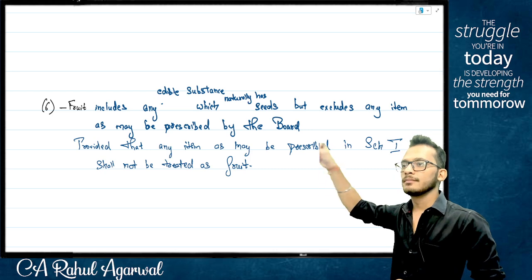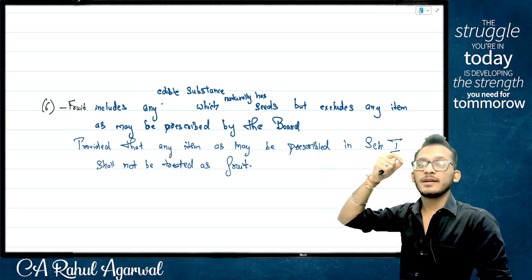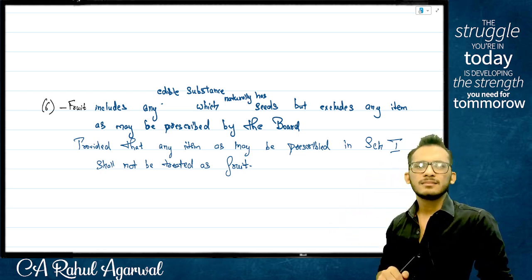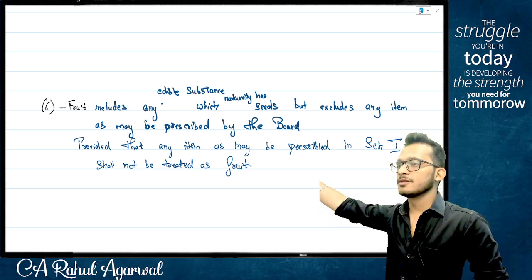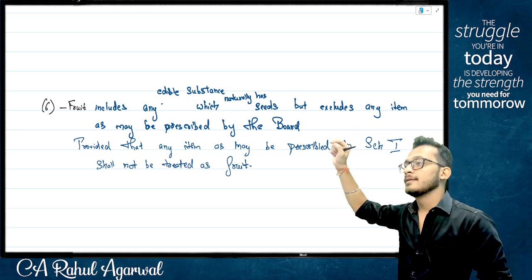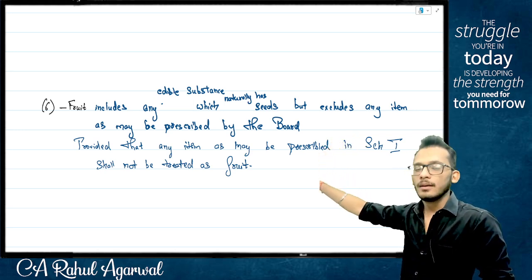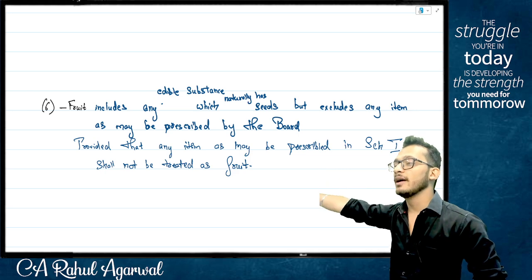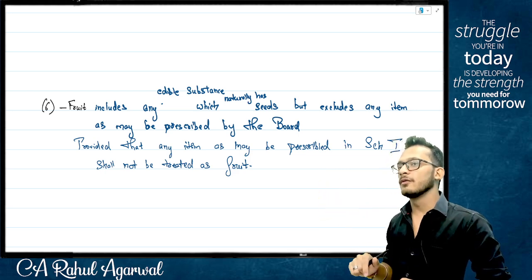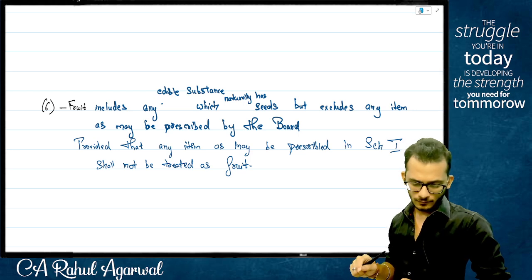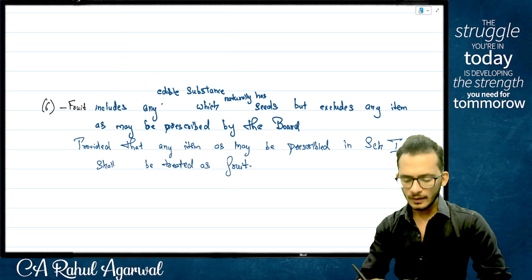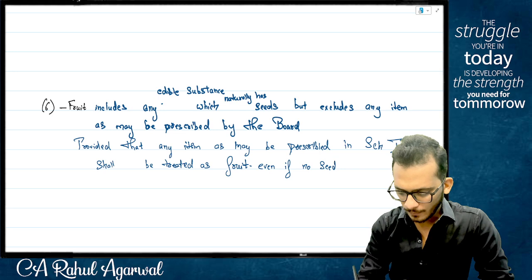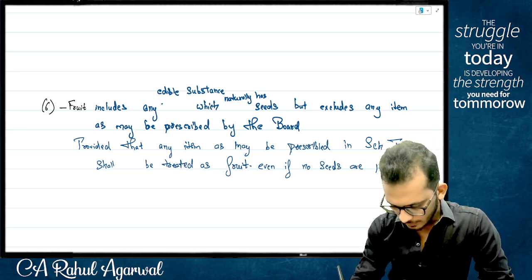Tell me which one is superior. Is the proviso superior or the definition superior? It is the proviso which is now the superior one, because the definition says it should not be fruit. Proviso says it should be fruit. Which one do you want to go with? Oh, shall be treated as fruit. Even if no seeds are naturally available.